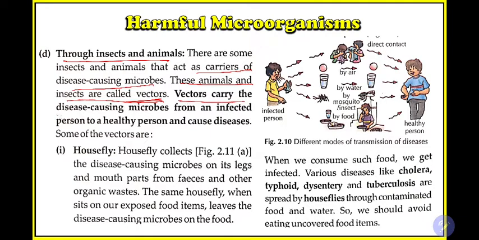Vectors carry disease causing microbes from an infected person to a healthy person, causing disease. So I have explained how they carry microbes from an infected place or person to the healthy person. They are known as vectors, who are transferring the microbes. The first is the housefly.